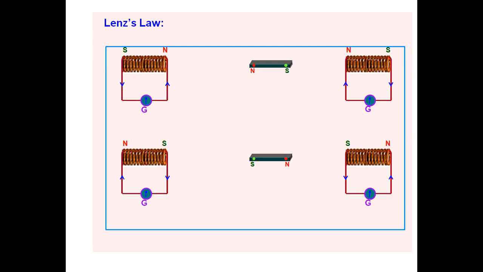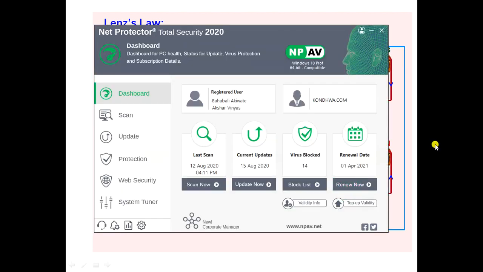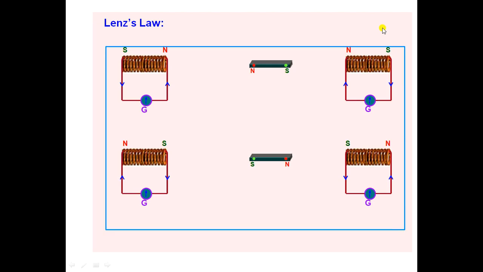So here one thing is very important: if the magnet wants to come closer, the coil behaves like the same pole and opposes the motion. If it wants to go away, it behaves like the opposite pole and attracts. So whatever the coil, it always opposes the motion of the magnet.